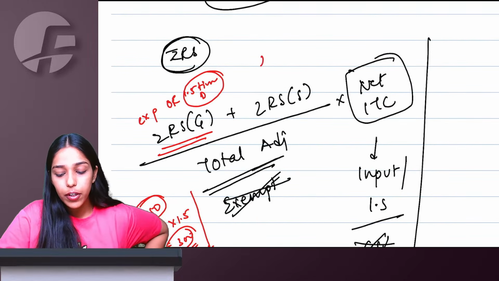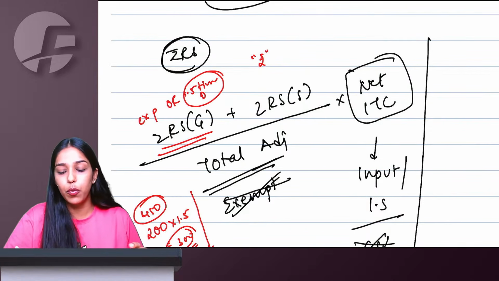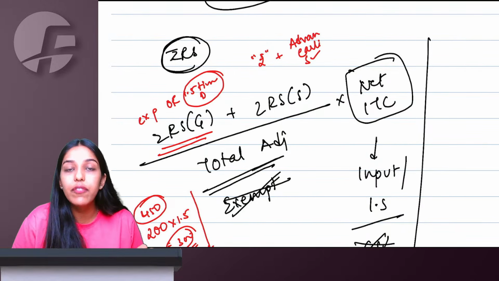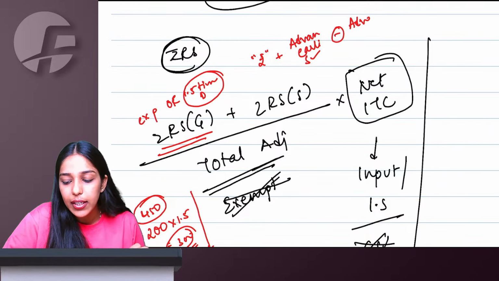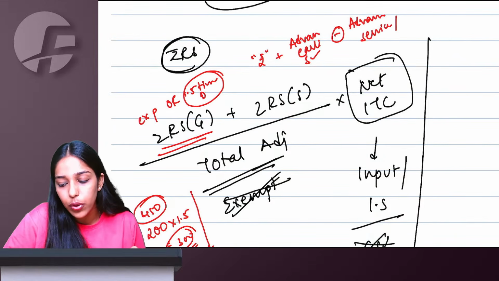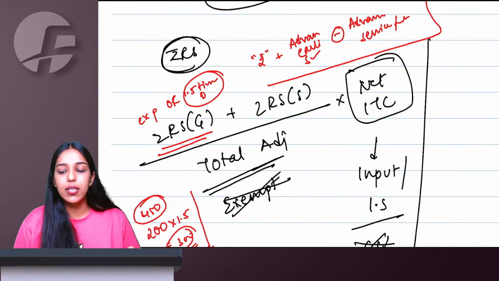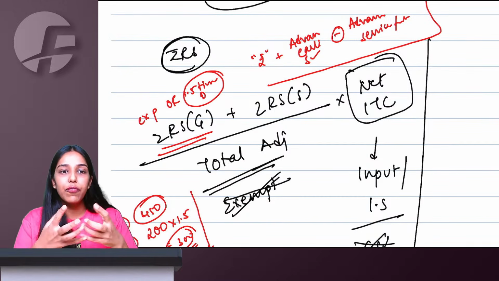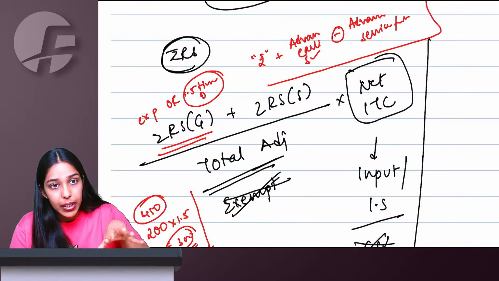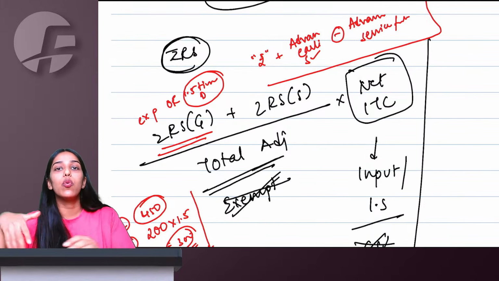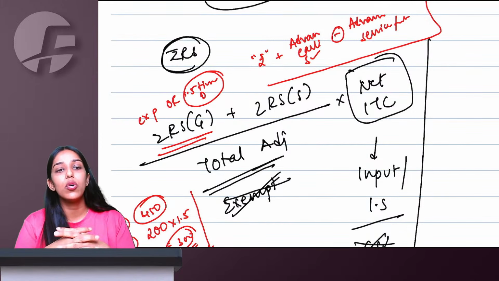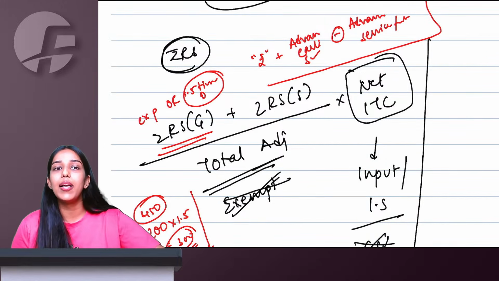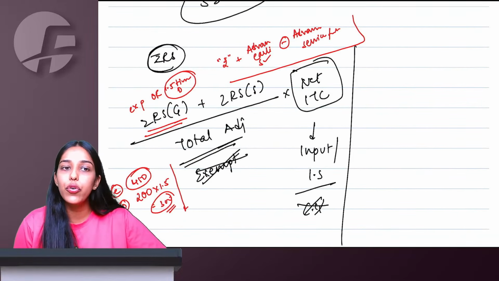For services, whatever total money I received for this period for export of services, plus any advance that I received earlier but service I have done now, minus any advance that I have received today but service I will do in future. This is my zero rated supply of services. Total money received for the period for which I am applying for refund, plus advance received earlier, service completed now, minus advance received now, but service will be completed in future. This is the total zero rated supply of services. Plus goods you do upon total adjusted turnover multiply by net ITC, and you get refund of zero rated supplies.